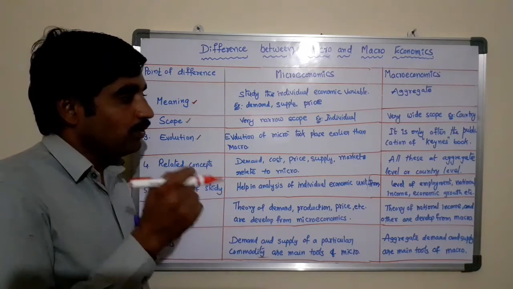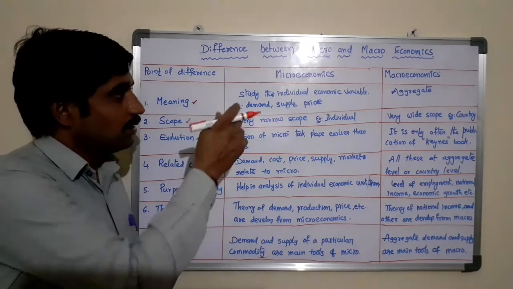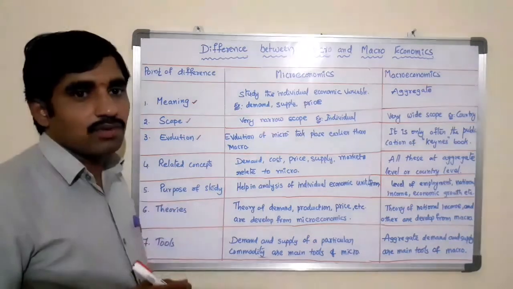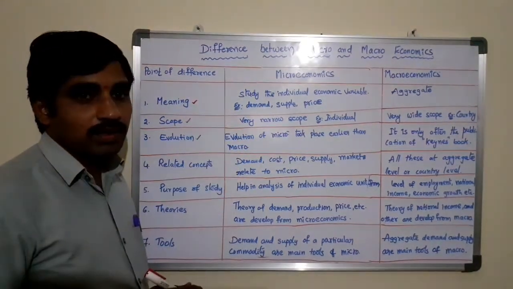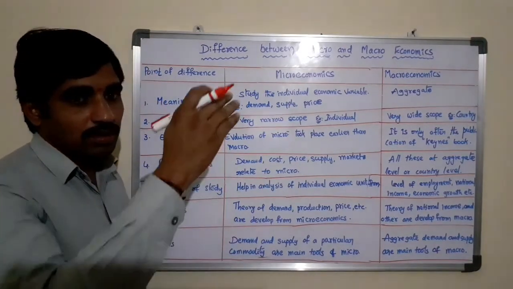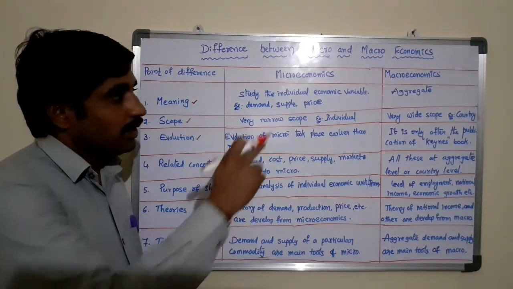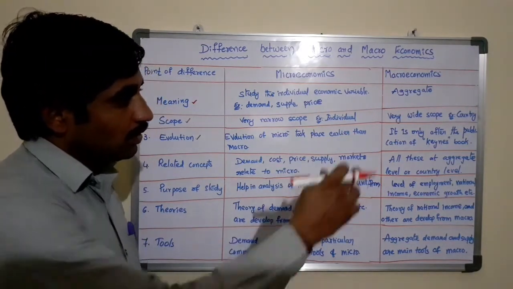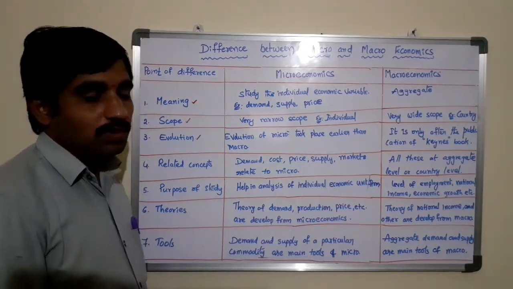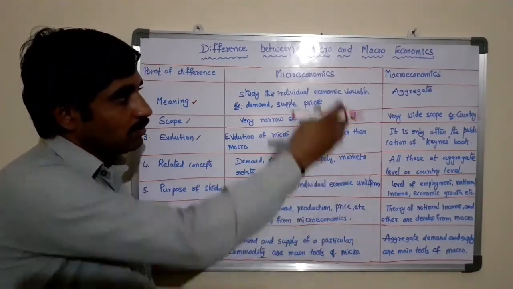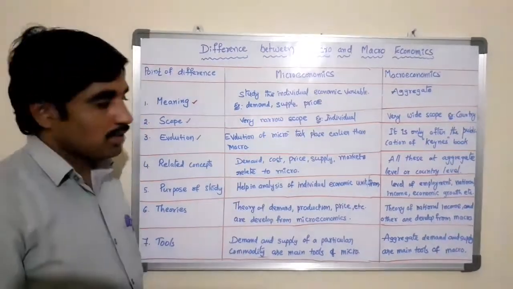If you analyze the businesses or the individual firms by using microeconomics concepts, it will be easy to study at the aggregate level. Whereas macroeconomics could only start after the publication of Keynes' book.